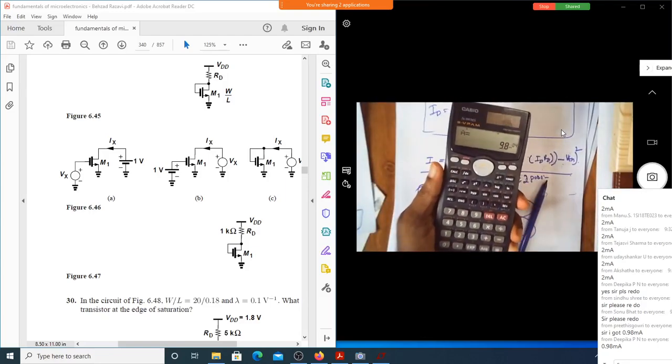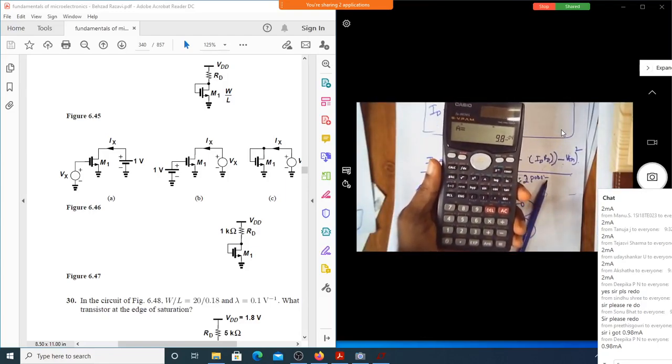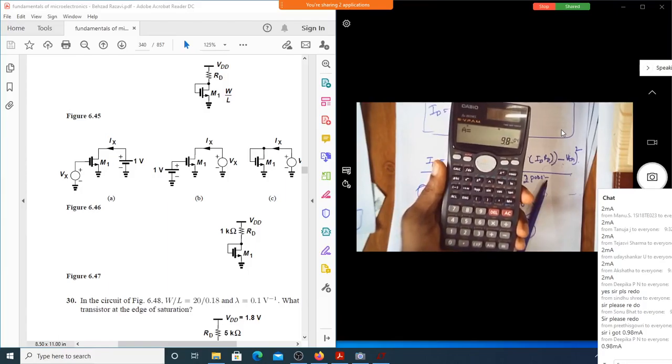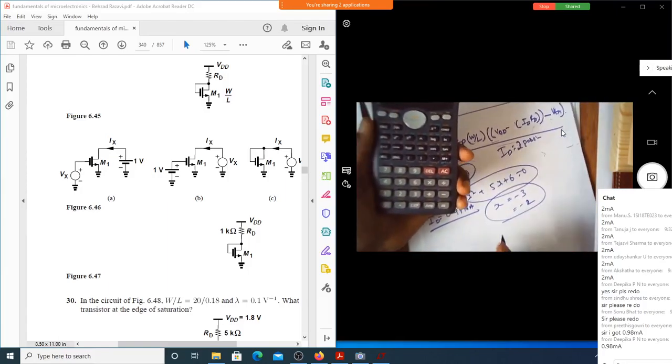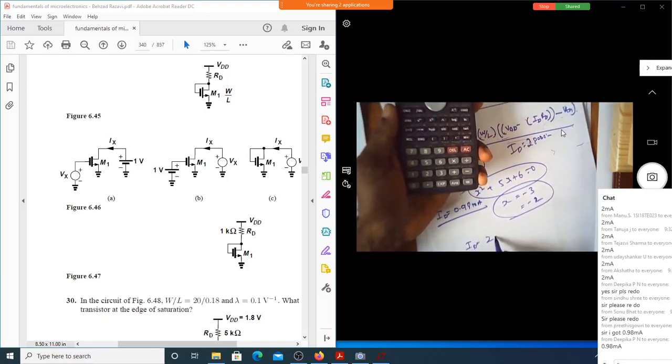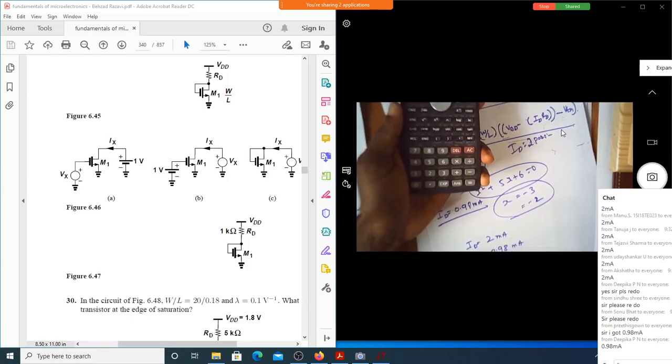Now, what are the two possible values of ID for this equation? 2 milliampere and 0.98 milliampere. Perfect. So, now when you actually solve this problem, you are in a dilemma whether to take ID is equal to 0.98 milliampere or 2 milliampere, because ID has got two values.